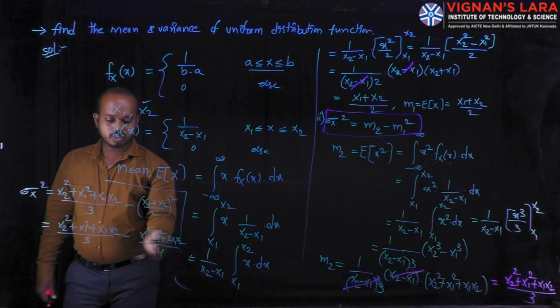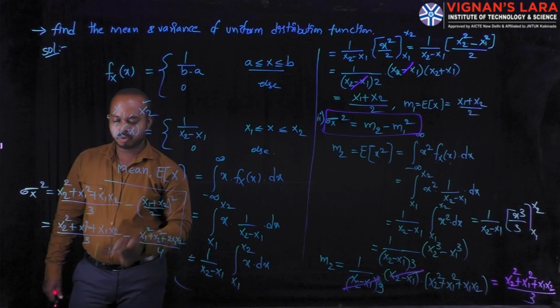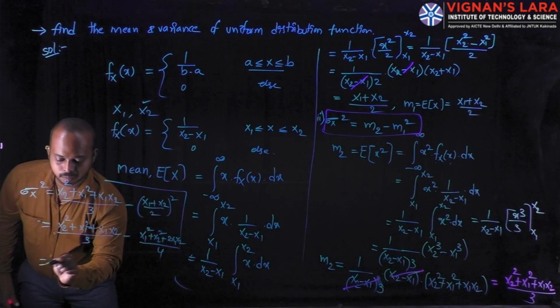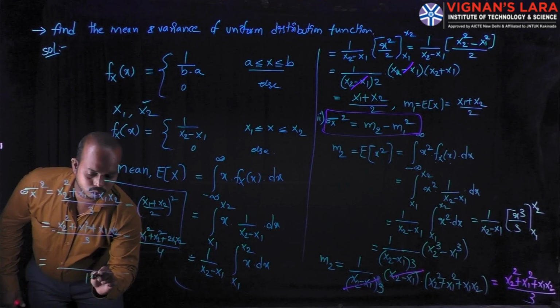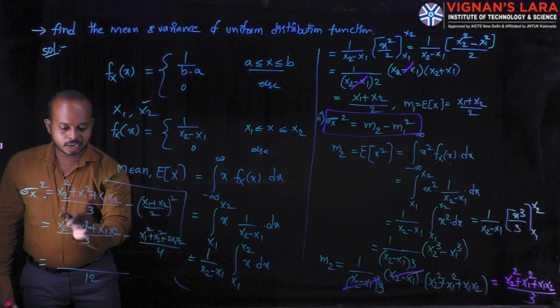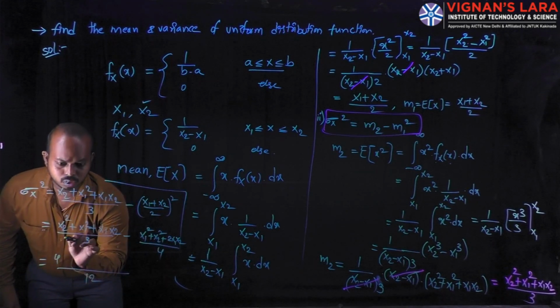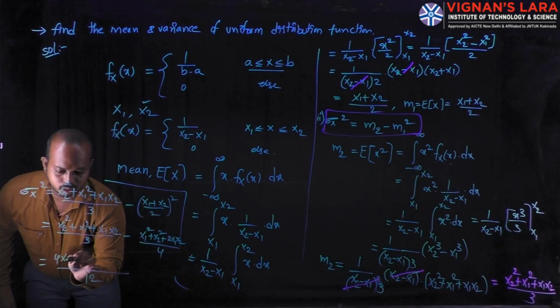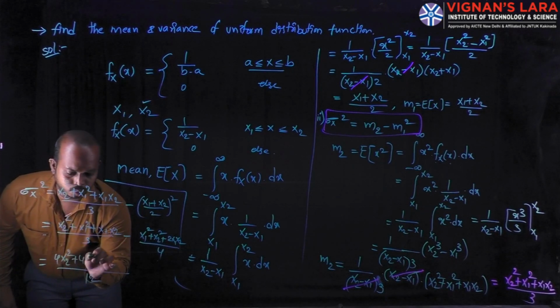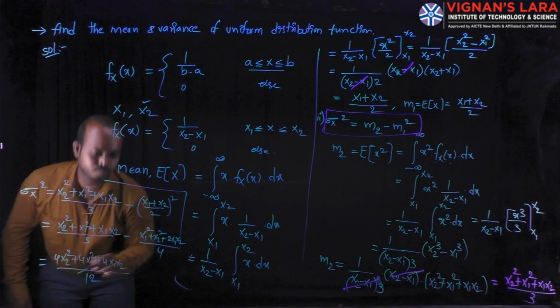The LCM is 12, since 3 times 4 is 12. Now multiply the entire expression by 12 and split it to every term. You can write 4x2 square plus 4x1 square plus 4x1 x2.